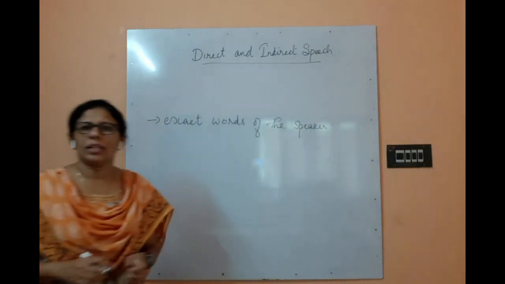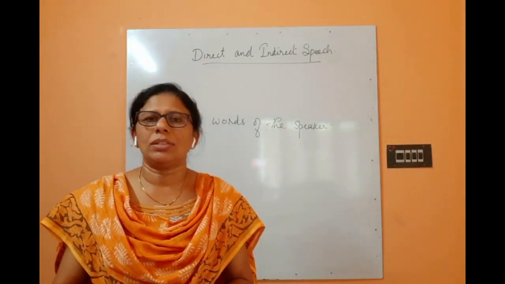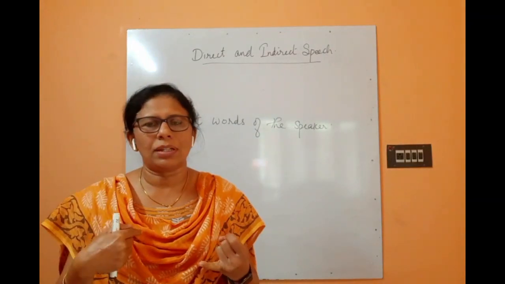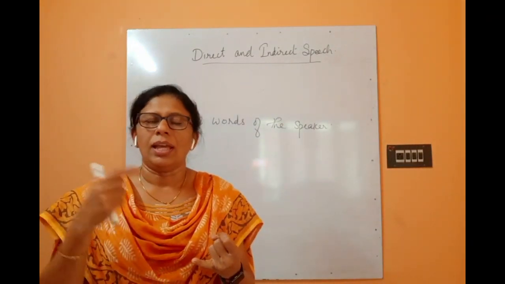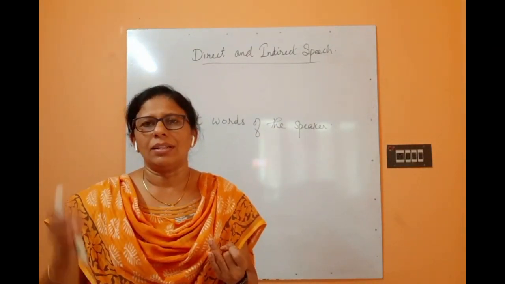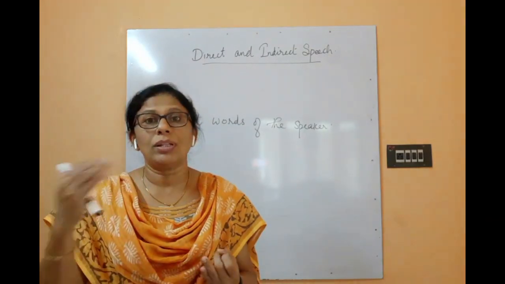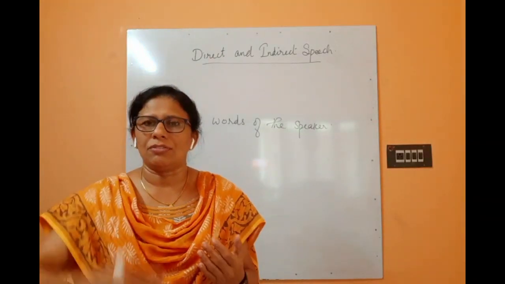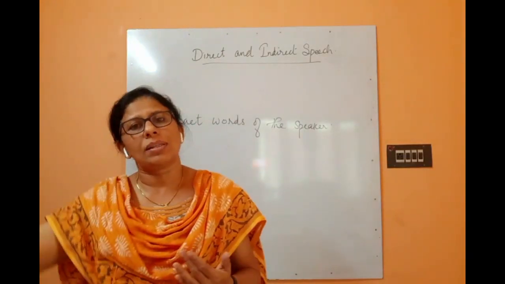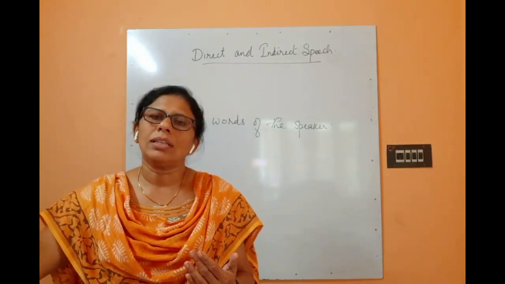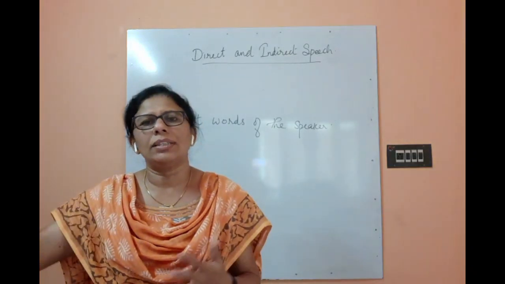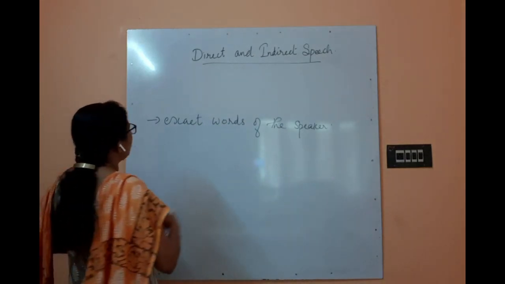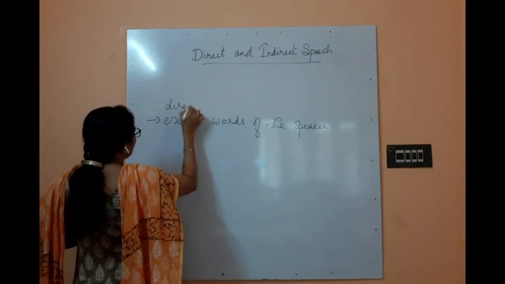So we know the three persons in English. Which are the three persons? First person, second person, third person. First person means the speaker, I or we. Second person means the listener, you. And third person means the one about whom we are speaking. The first person is speaking to a second person about somebody, and that somebody is called the third person: he, she, it, they, etc. So here the exact words of the speaker are called direct speech.